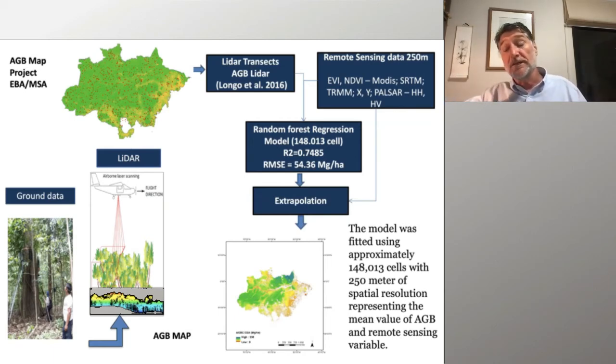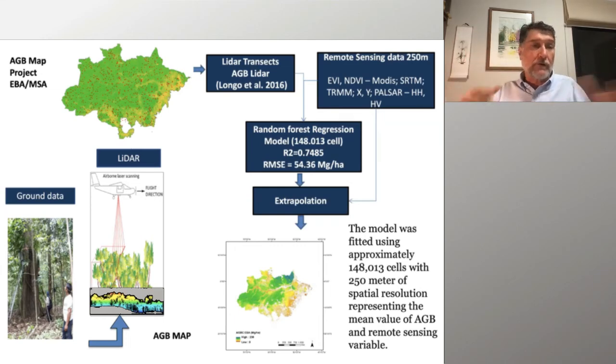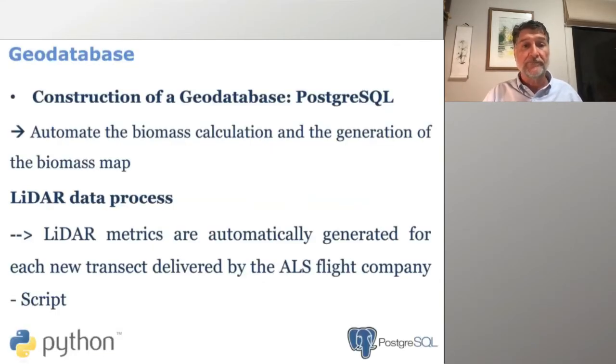We use the remote sensing data for extrapolating, looking at the whole region, but also the random forest regression model to extrapolate all that and do the map. The random forest was fitted to basically 150,000 cells of 200 by 250 meters resolution. So it's a very dense amount of data.